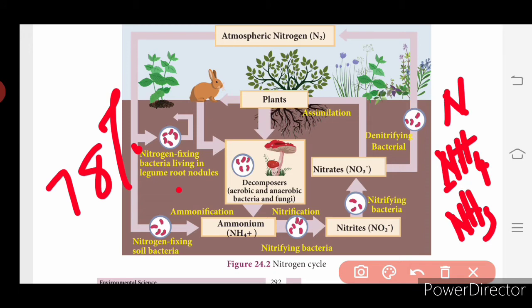Leguminous plants like pea and beans have a symbiotic relationship with them, as we studied in the world of microbes. The bacterium responsible for nitrogen fixation is Rhizobium.